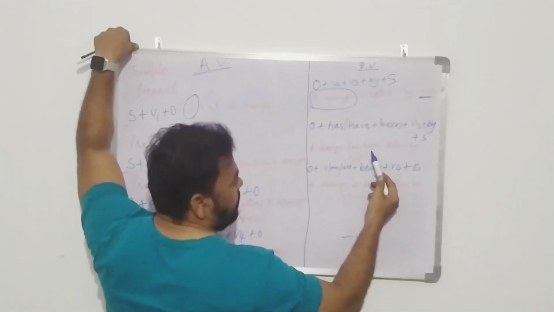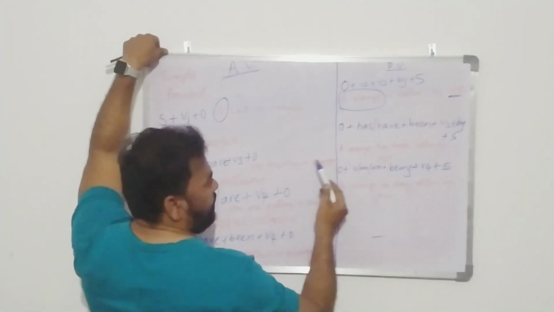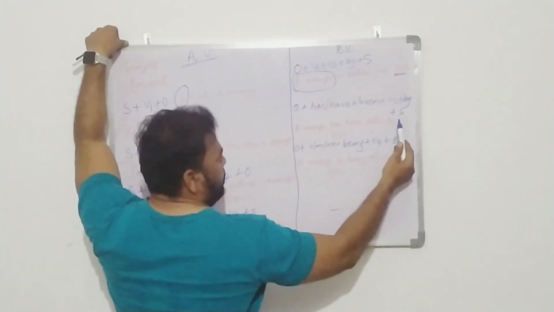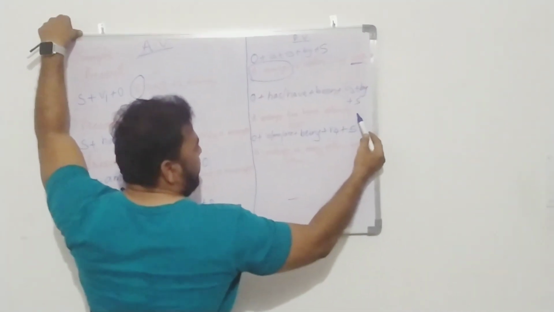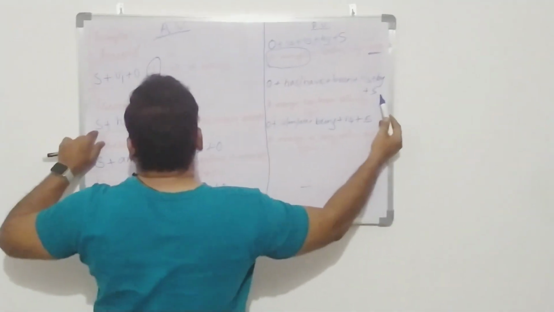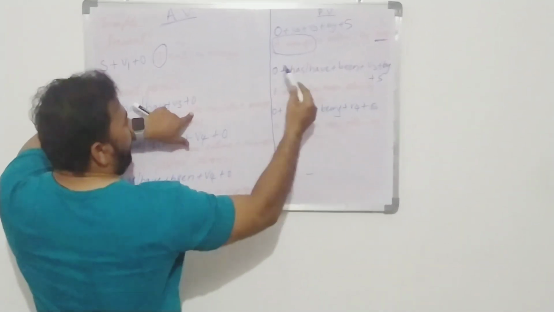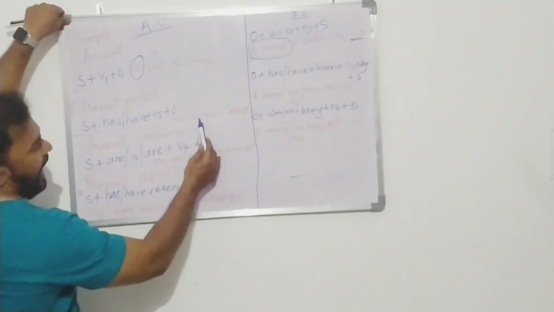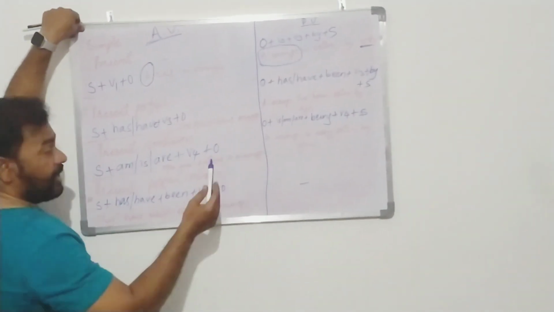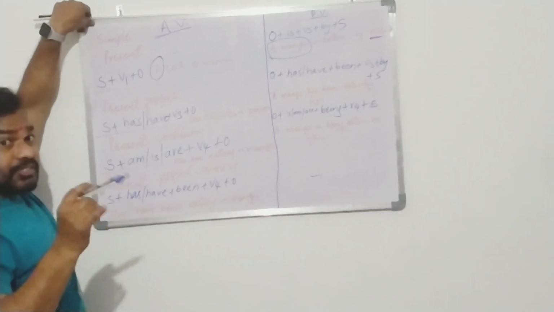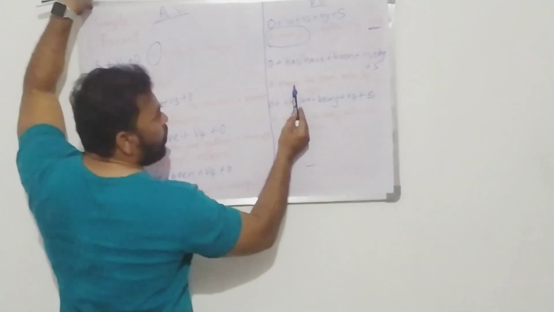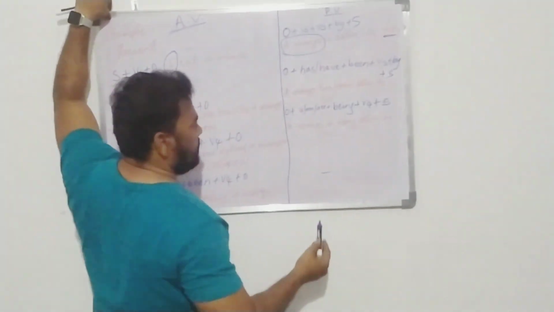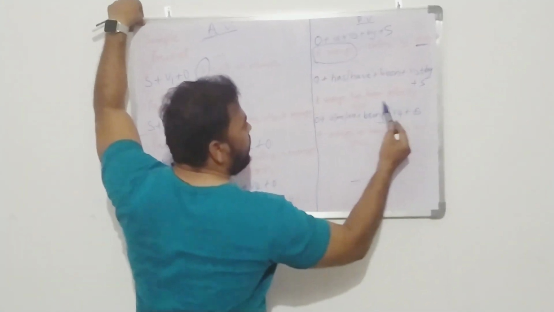Then the past participle, V3: eat, ate, eaten, and the preposition "by" and the subject she. Here the word she has become the object "her". So, she has eaten a mango. But if we want to change the sentence into passive voice: a mango has been eaten by her.